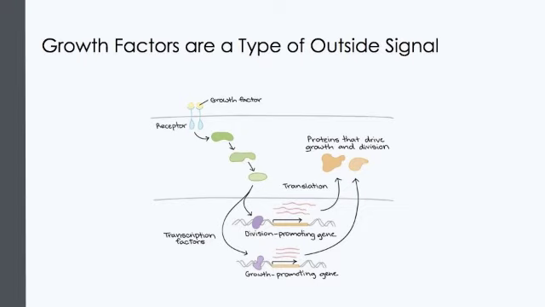The cell detects the growth factor through the physical binding of the growth factor to a receptor protein on the cell surface. The binding of the growth factor causes the receptor to change shape, triggering a series of chemical events in the cell that activate proteins called transcription factors. The transcription factors bind to certain sequences of DNA in the nucleus and cause transcription of cell division-related genes. The products of these genes are various types of proteins that make the cell divide, that is, drive cell growth and push the cell forward into the cell cycle.